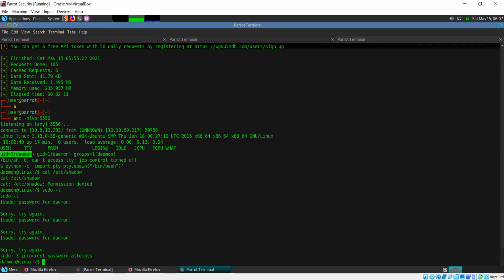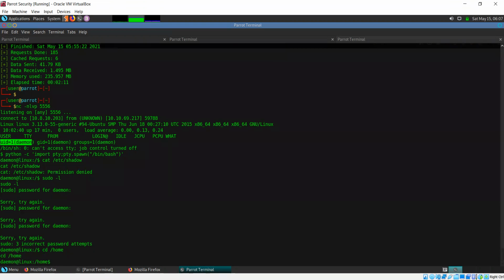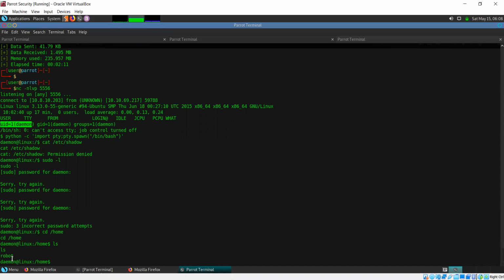So where are the user files stored? User files are stored in the home directory. So let's check that out. ls, and we have just one directory here called robot. So let's try going into that.